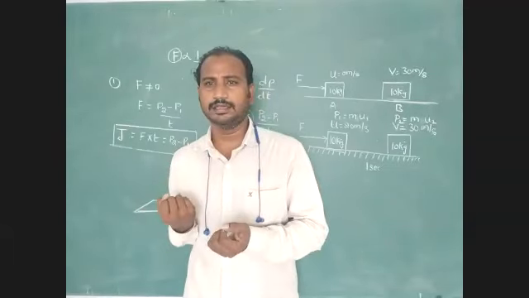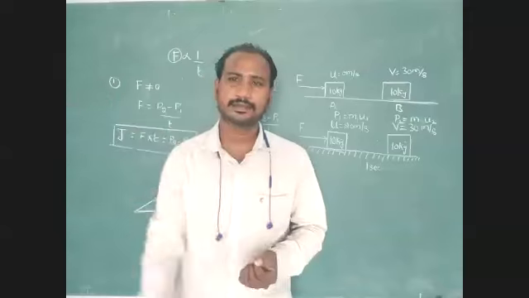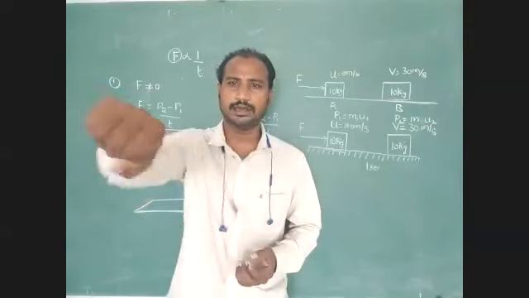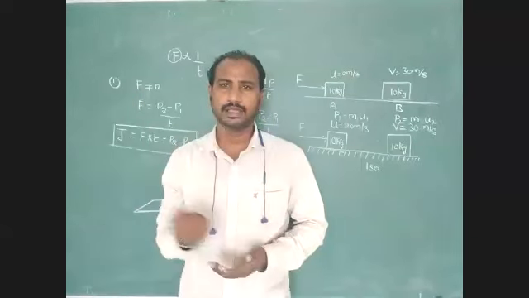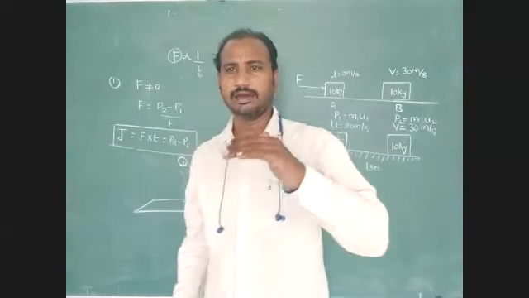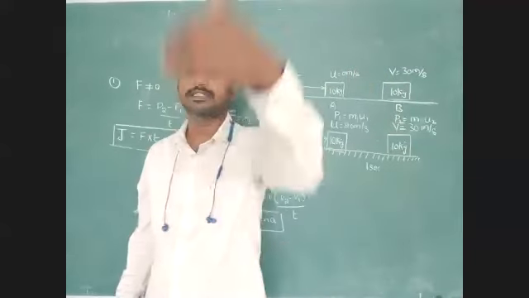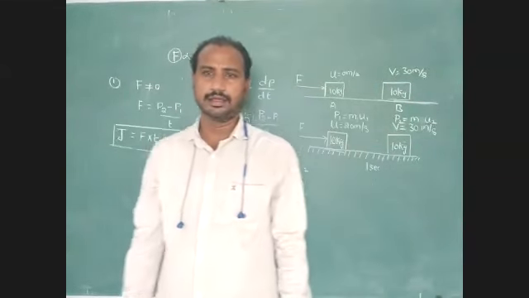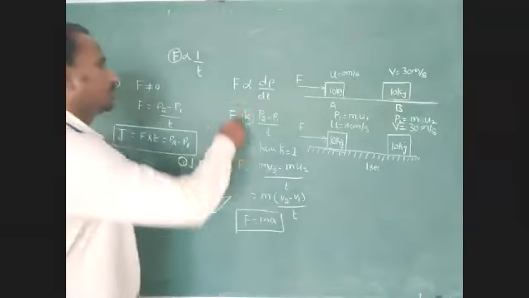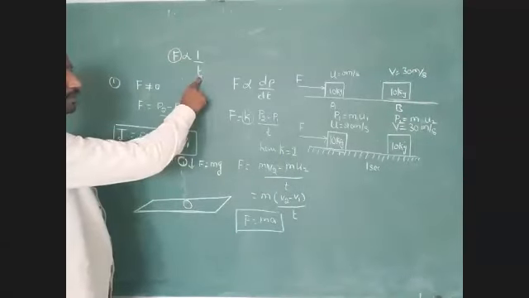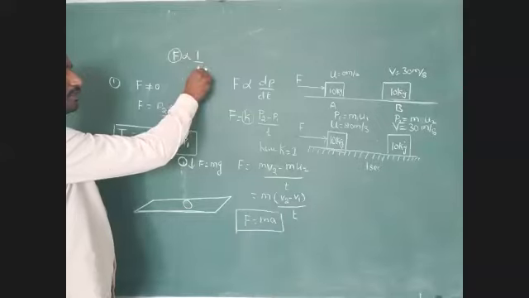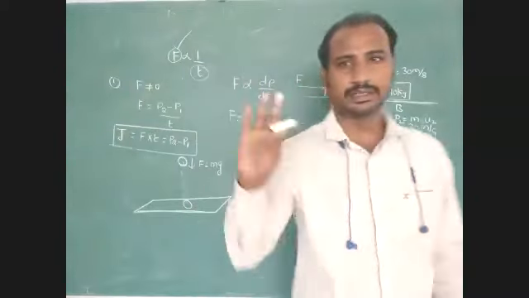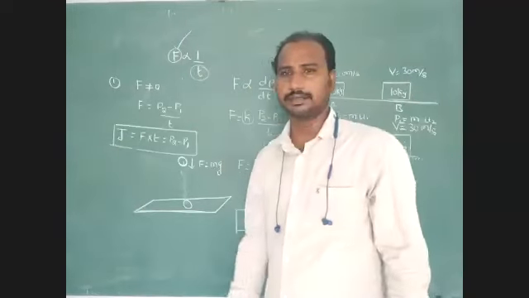But if he is kicking very fast, here the time interval is reduced, then a large amount of effective force is experienced by the other person. What is the reason? Here the relation F inversely proportional to T. If T value decreases, external force increases. If T value increases, external force decreases.